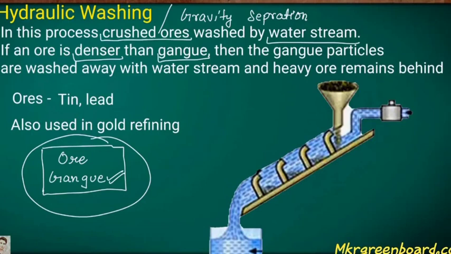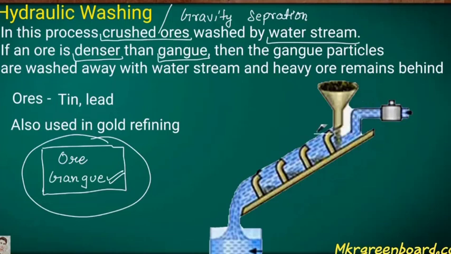Let's take an example of ores such as tin and lead, which is also used for gold refining. In this process, first we crush the ore, then we wash it with the water stream. Whatever ore is denser than the gangue, being heavy in nature, remains behind, but the lighter one is washed away with the water stream.